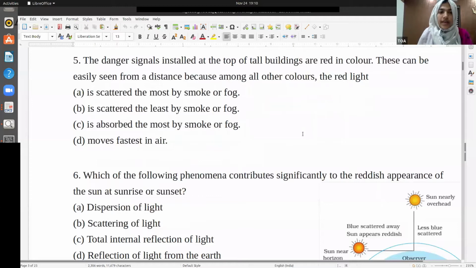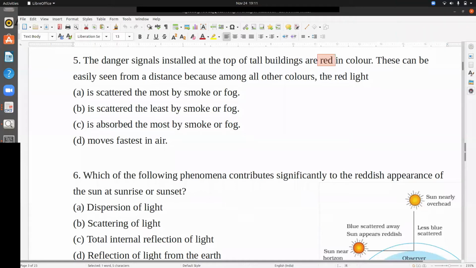Fifth question. The danger signals installed at the top of tall buildings are red in color. This can be easily seen from a distance because among all the colors, the red light. Please share your answers in the chat. I got many answers. B. Okay, let's see what the B option is. B is scattered the least by smoke or fog. That means red color is scattered least by the smoke or fog.